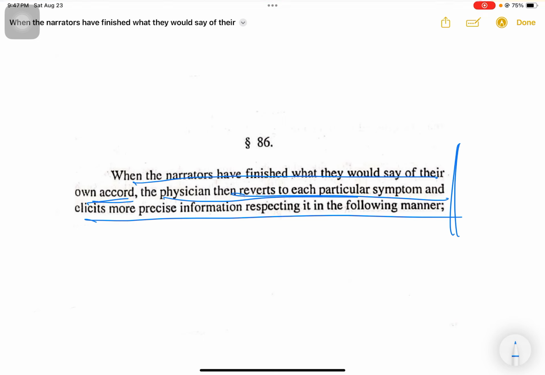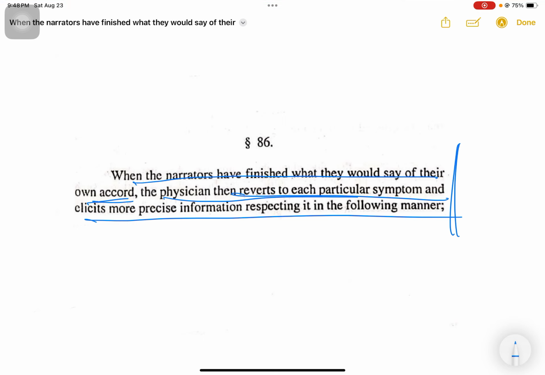So Hahnemann here says that when the patient has finished whatever he has to say of his own accord, meaning of his own will, we do not interrupt the patient once he starts talking, and we let the patient finish whatever he wants to say.